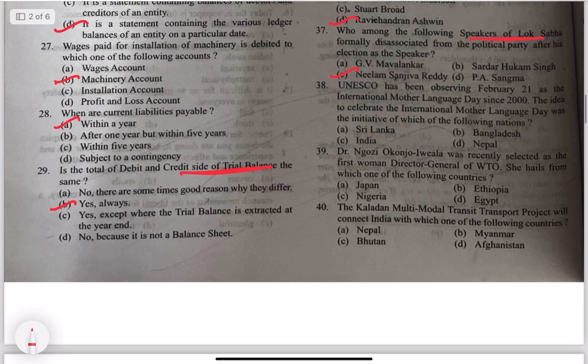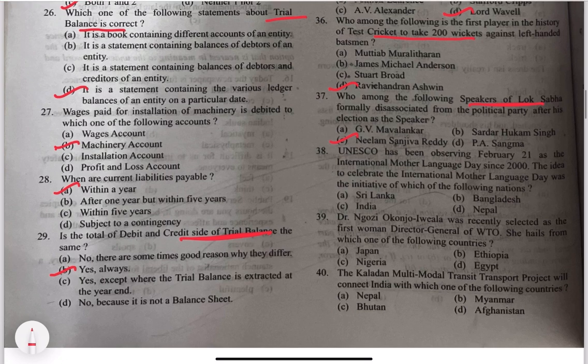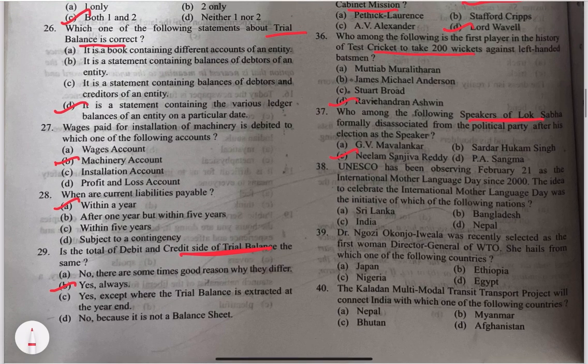38. UNESCO has been observing February 21 as the International Mother Language Day since 2000. The idea to celebrate International Mother Language Day was the initiative of which of the following nations? The idea was proposed by Bangladesh. It was an initiative of Bangladesh. Okay, it was approved at the General Conference by UNESCO in 1999.